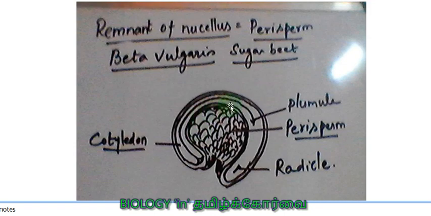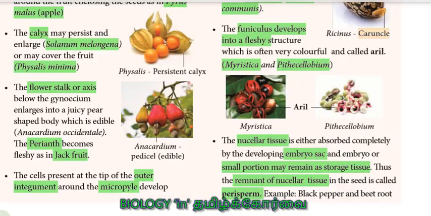The perisperm is here, and you can see the cotyledon, and this is the plumule, radicle, embryo parts, and this is the perisperm. So this is the way in which the remnant of nucellar tissue is modified as perisperm.